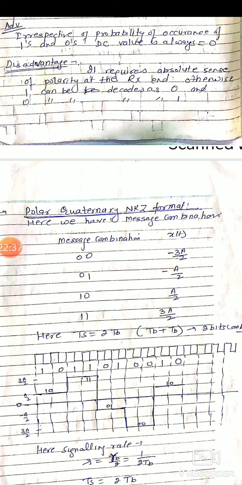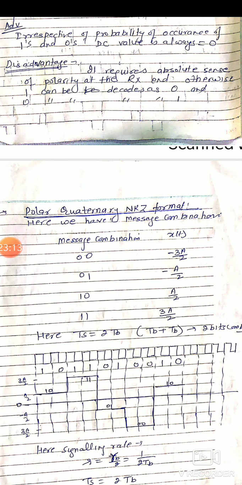For the first 2 symbols we have 1 and 0. That's why to this 1 and 0 we have to assign the symbol A by 2. Here we have 4 levels: 3A by 2, then A by 2, then we have minus A by 2, and then minus 3A by 2. That's why to the symbol combination 1 and 0 we have to assign the value A by 2. The next combination of signals we have is 1 1. Now to 1 1 we have to assign the value 3A by 2.